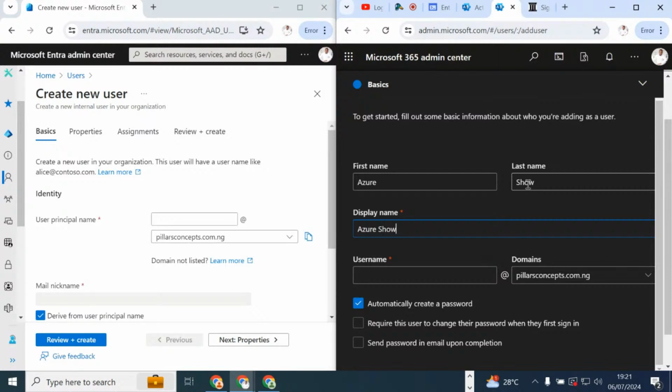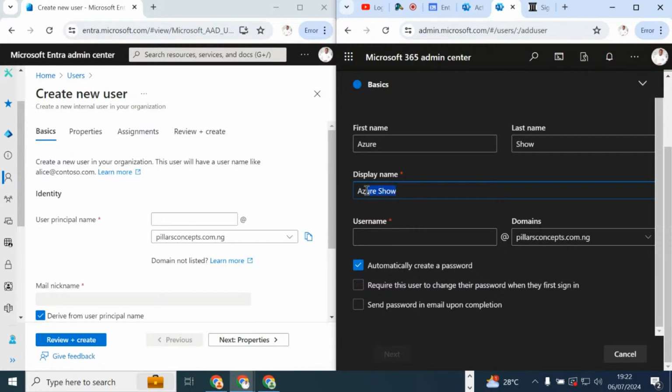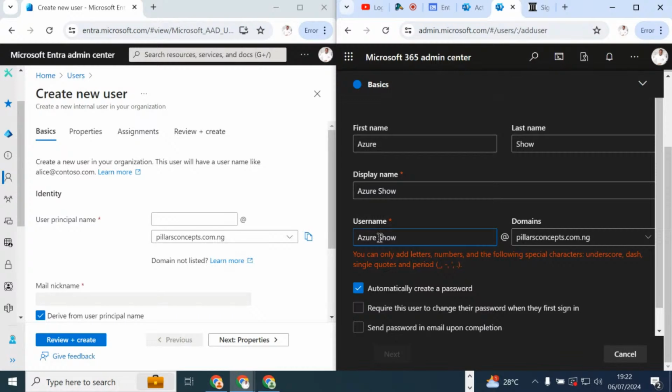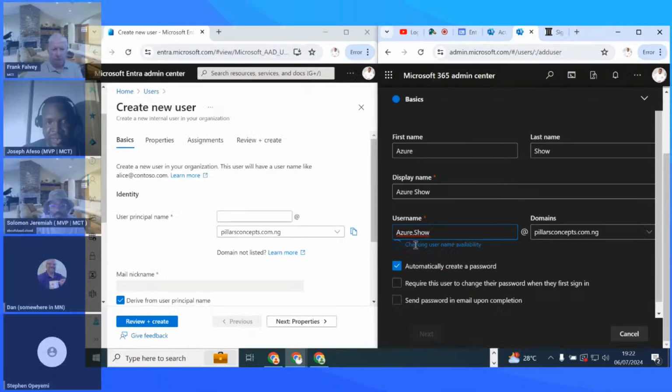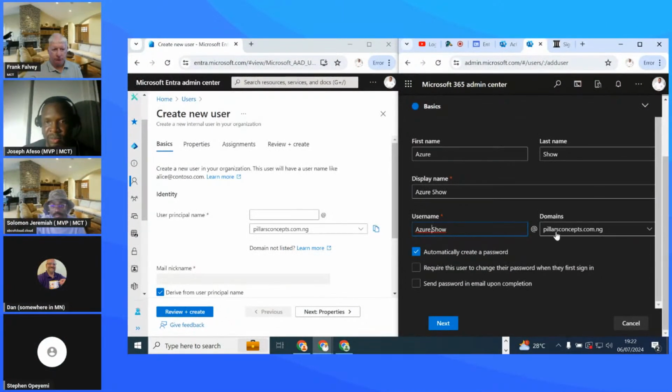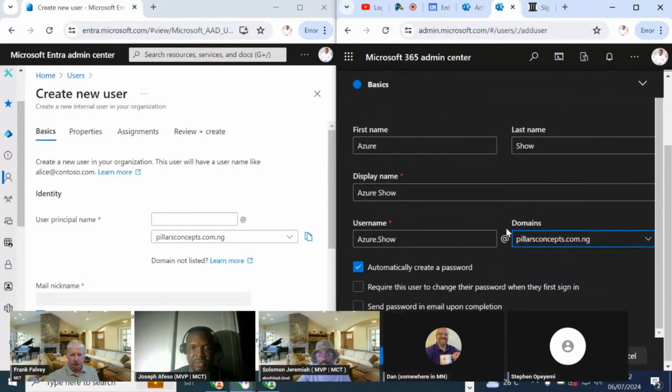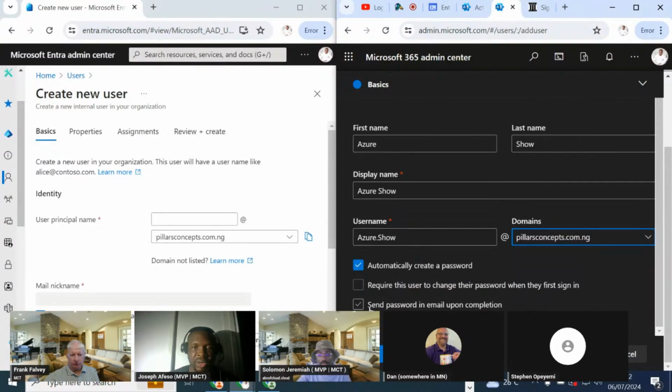Okay, so you will see that the Azure Show came up on its own, and then we can decide to say, okay, the email address convention of our environment is first name dot last name. So we can say azure.show at my domain. So here I can decide to select the domain I want to put this user. Maybe I want to put it in this default domain, right? So it will process to check if I have a user who already has this email address, and if it's okay, then it's fine, it's set for me to now proceed, right?